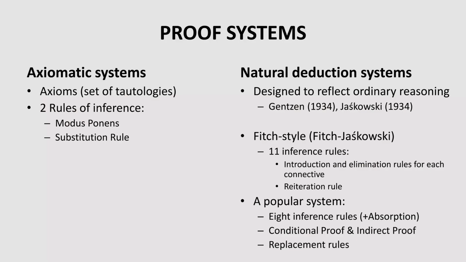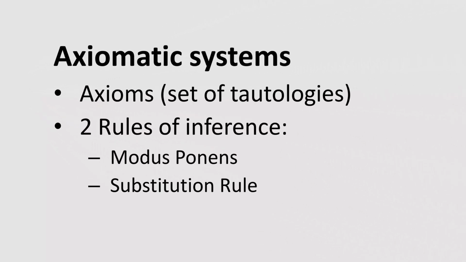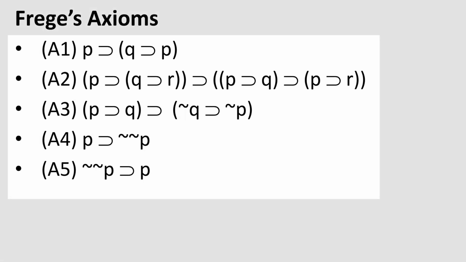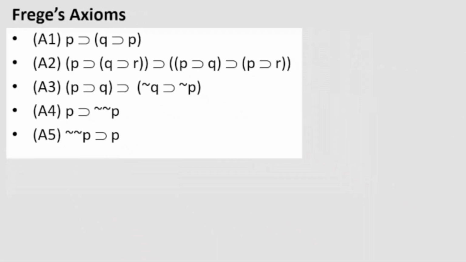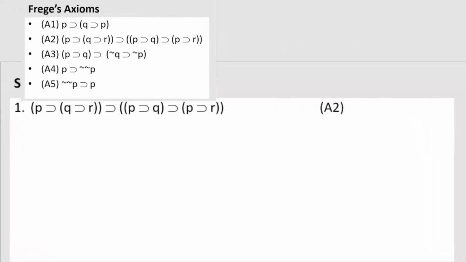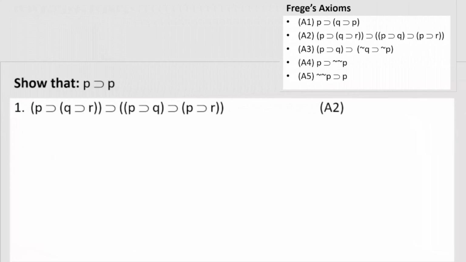There are 2 types of proof systems: axiomatic systems and natural deduction systems. In axiomatic systems, you are given a set of axioms, tautologies, and only 2 rules, modus ponens and the substitution rule. Let's take a brief look at an example. These are Frege's axioms for propositional logic. I'll show you the proof of one of the theorems, if P then P. However, I'll only note 3 types of moves that are made. One kind of move is to repeat the axiom. The first step in our proof is indeed the repetition of axiom A2.